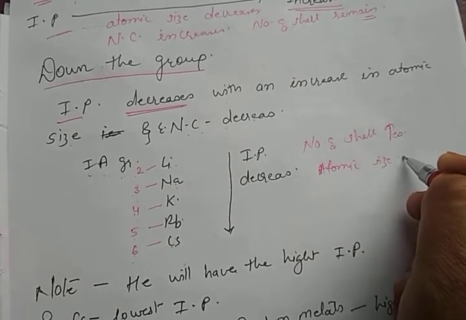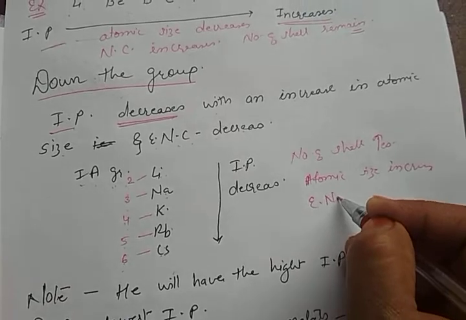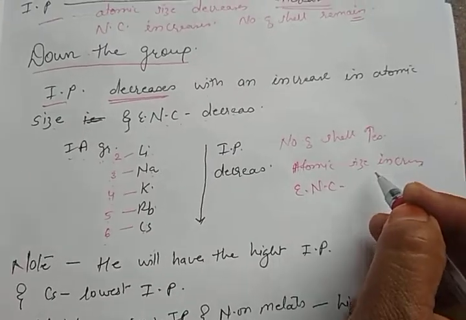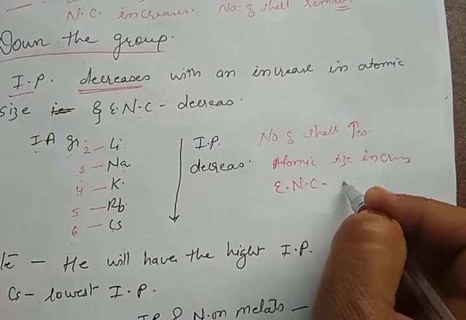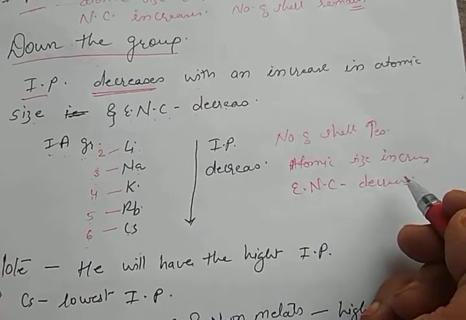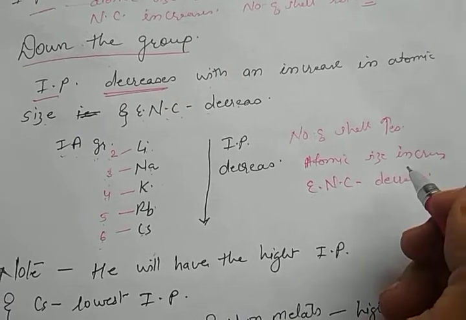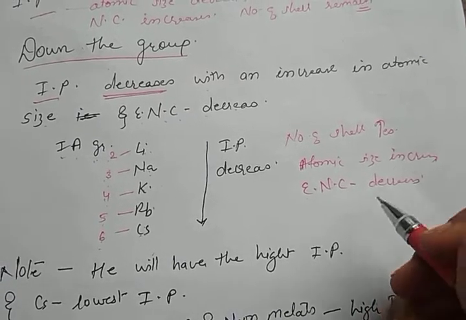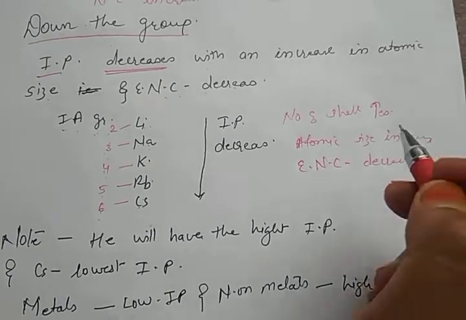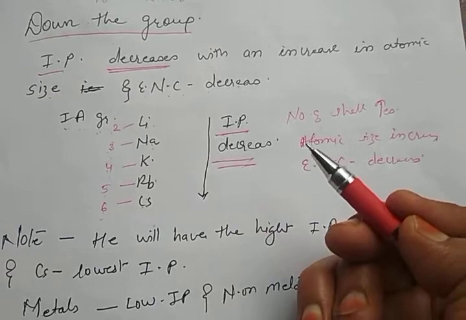Atomic size increases, and due to the addition of a new shell, the effective nuclear charge decreases, and thus the last shell electron is loosely bound to the nucleus. So less energy is required to remove the electron, and as a result the IP decreases.